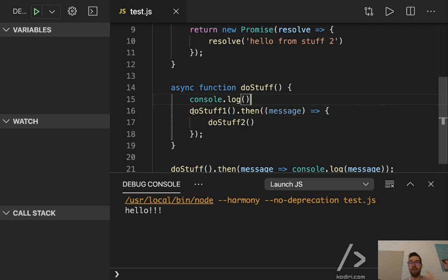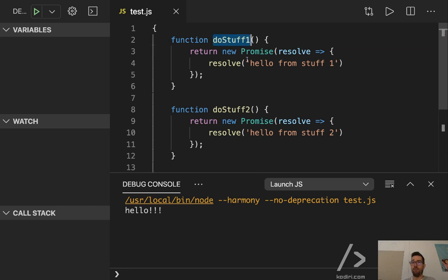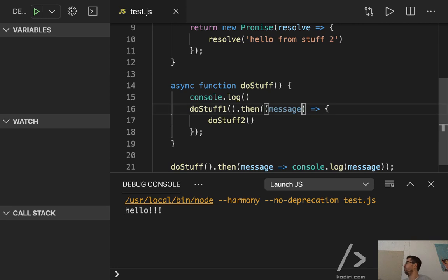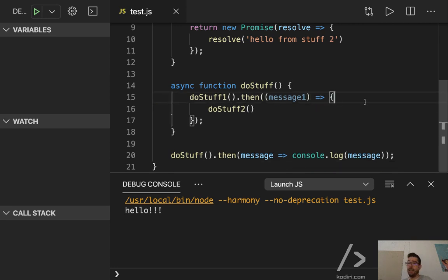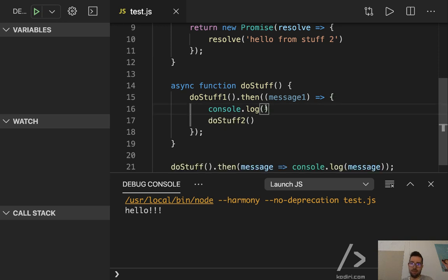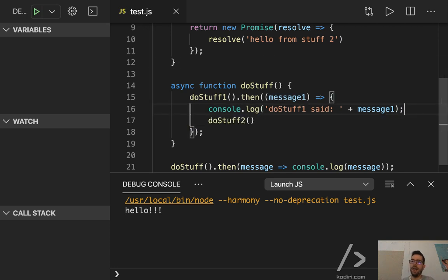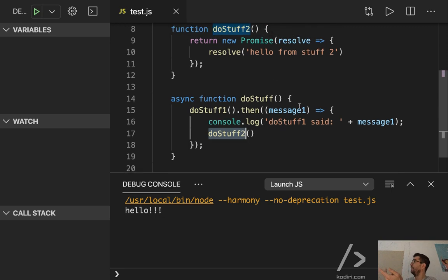That's right. Do stuff one, then once do stuff one resolves, then we're sending that data, the message. Let's call it message one, for instance. And now maybe console log. That's correct, Alex. Inside then, do stuff one, set colon whatever. So how do we now repeat the same thing with do stuff two? I want to do the same thing. I want to capture the message. Dot then, that's correct, guys.